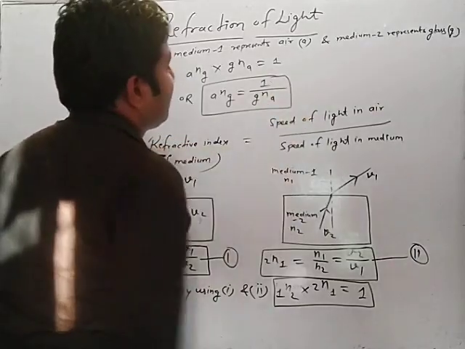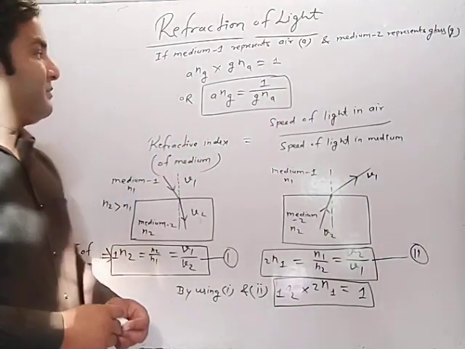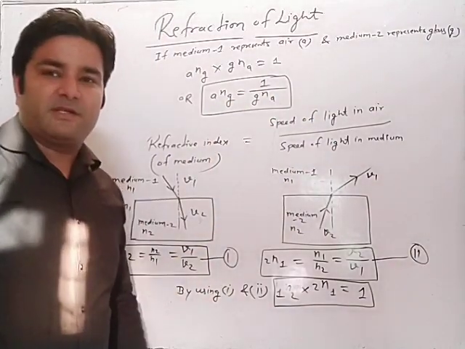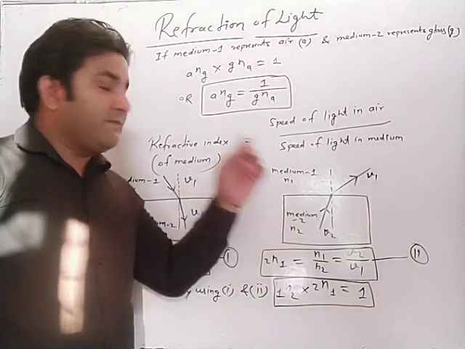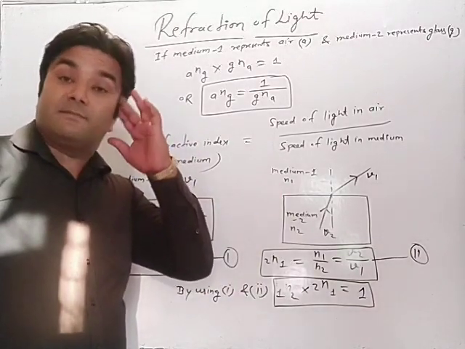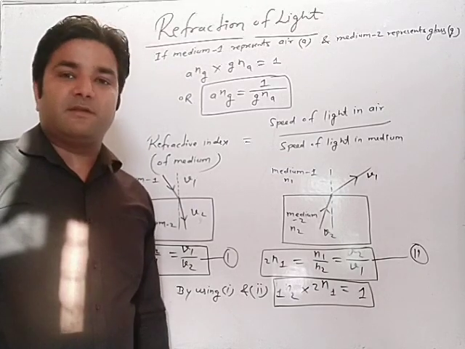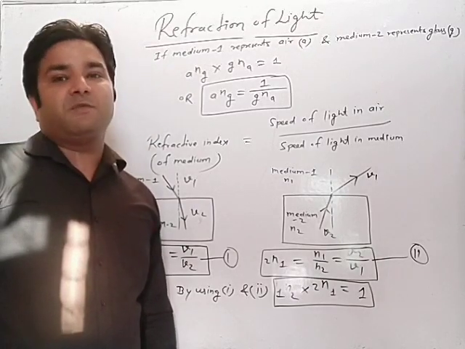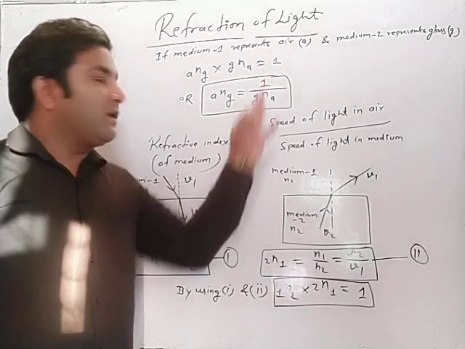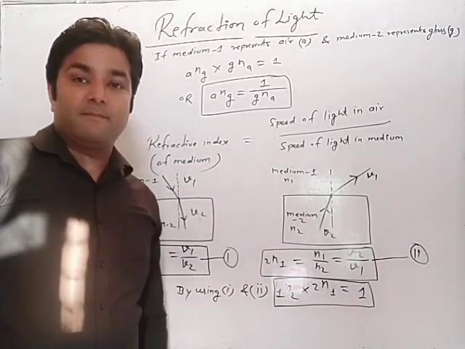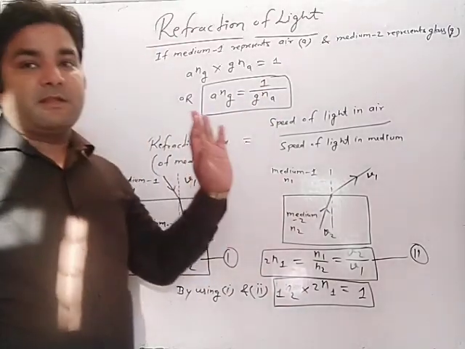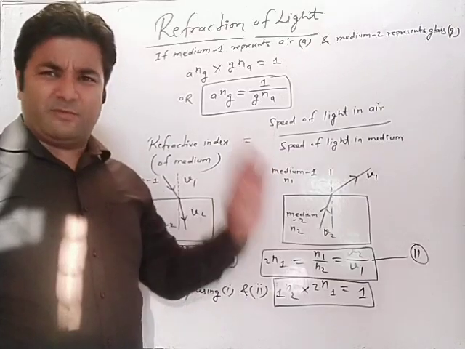Very simple and very important concept. With the help of this equation, we can solve out many numericals. Suppose refractive index of glass with respect to air, that is 1.3 given. Then refractive index of air with respect to glass will be what? 1 upon 1.3. Very simple. With the help of this concept, you can solve out so many numericals.